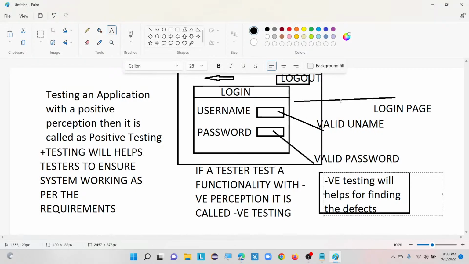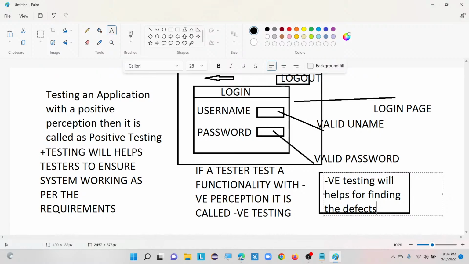If we test an application with a negative perception, then that is called negative testing. The best example here is if we check browser navigation after logout. What is happening after I clicked on logout? After my browser navigation, again it is taking me to the logged in account only, but actually I have already taken logout. When I click on that back arrow for navigation to the previous page, it should ask me again to enter the user credentials. Instead of that, it is directly keeping me in that particular logged in account, instead of asking for credentials if I do back arrow navigation.